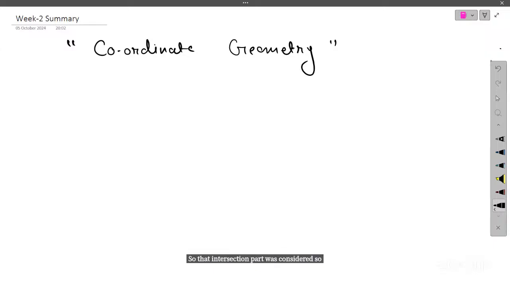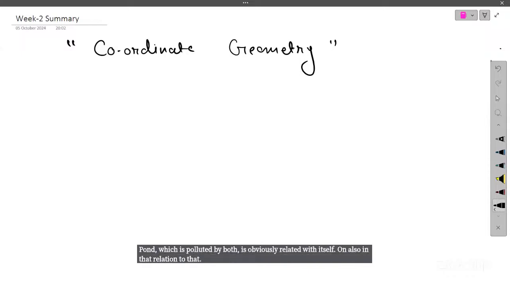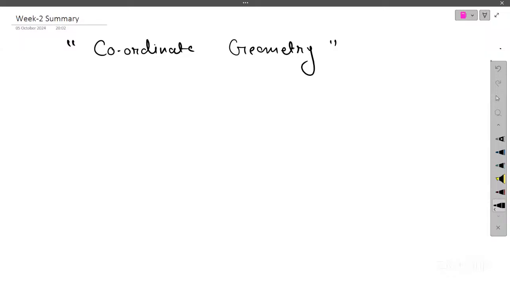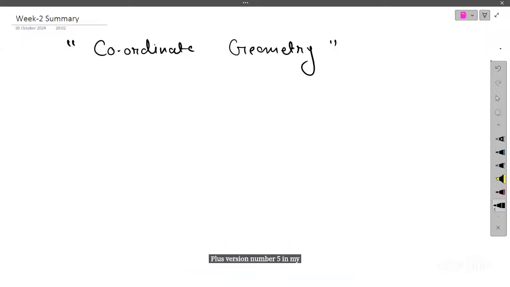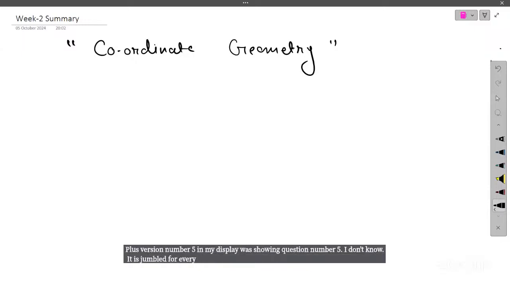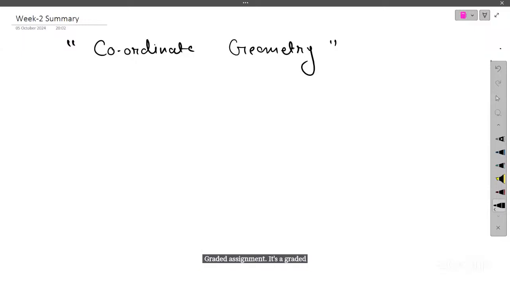So in the intersection of both the sets, they have to be related with each other, right? A pond which is polluted by both is obviously related with itself also in that relation. Okay, I'll check that question and let you know. Can you tell me the question number? In my display, it was showing question number 5. I don't know if it is jumbled for every user or not. It's a graded assignment question for week 1. Okay, I'll check the question regarding the polluted ponds.